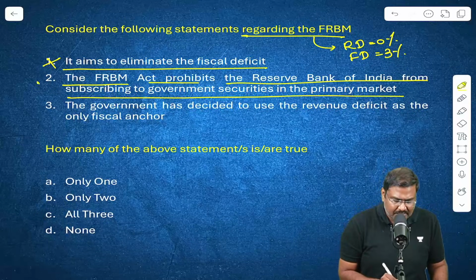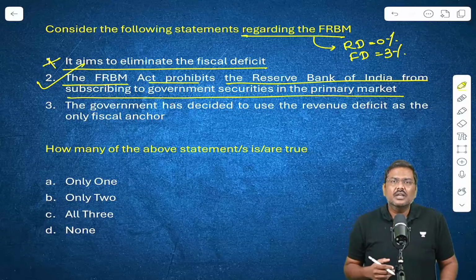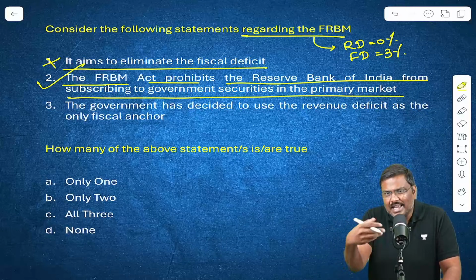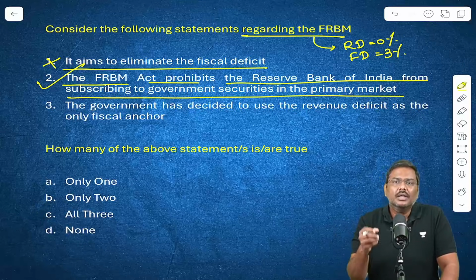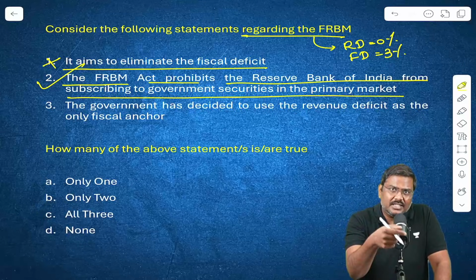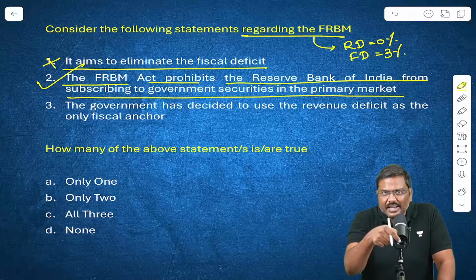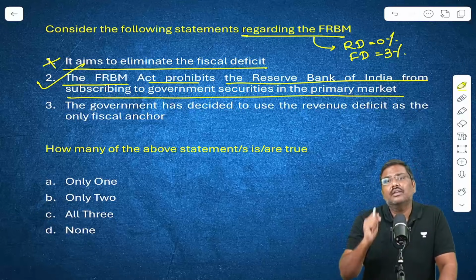The FRBM Act prohibits the Reserve Bank of India from subscribing to government securities in the primary market. Yes. Reason behind this is, if the government of India is selling bonds and RBI purchases them directly from the government, that means there is increased money supply. And this increased money supply will contribute to inflation. That's the reason this is not allowed.